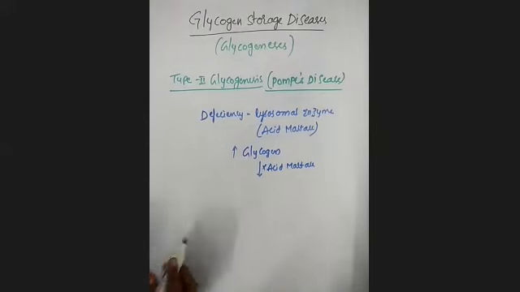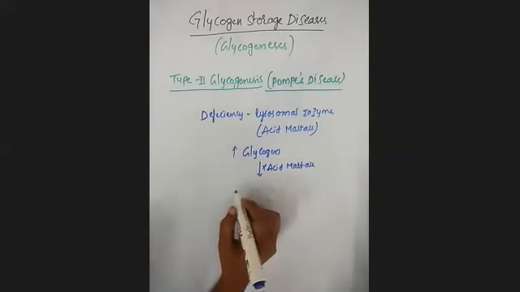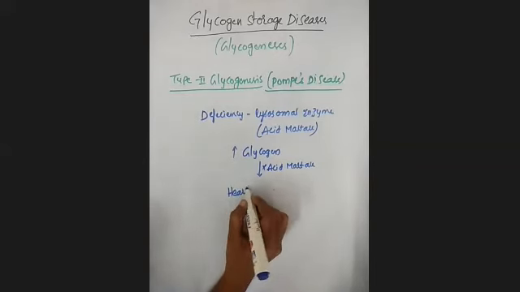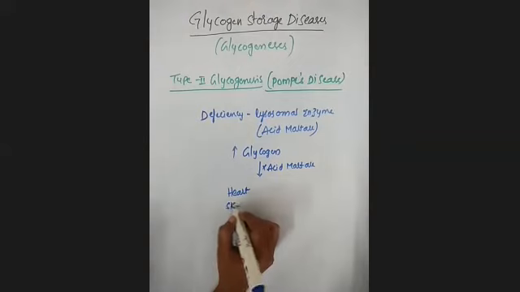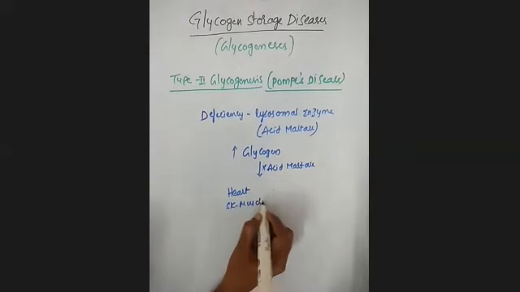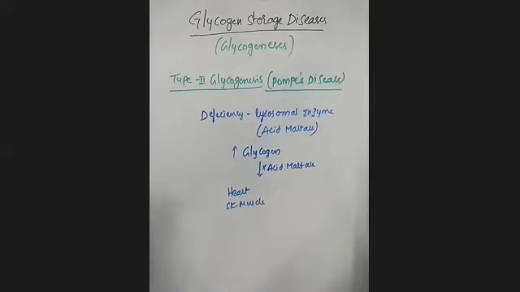You are going to observe this mainly in the heart and in the skeletal muscles. Type 2 glycogenosis is observed mainly in the heart as well as the skeletal muscles.